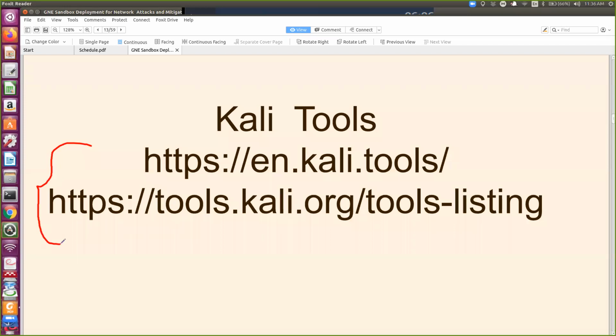Now, if some of you have not worked on the Linux platform, on this website all the tools are mentioned here. Let me show this.